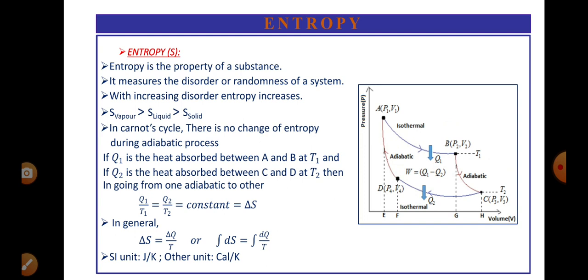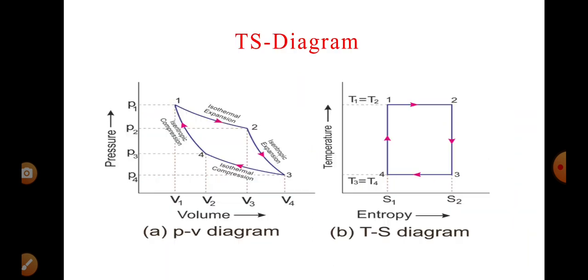Now we can define the SI unit of entropy as joule per Kelvin. We know heat is measured in joules, temperature is measured in Kelvin. And in other units, heat is measured in calories and temperature in Kelvin, so calorie per Kelvin. This also you can say.